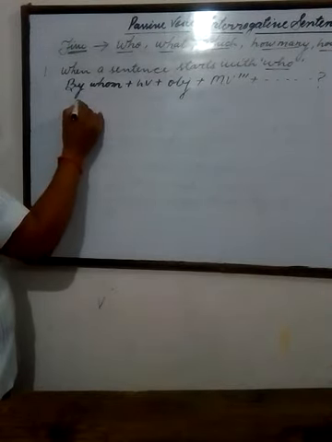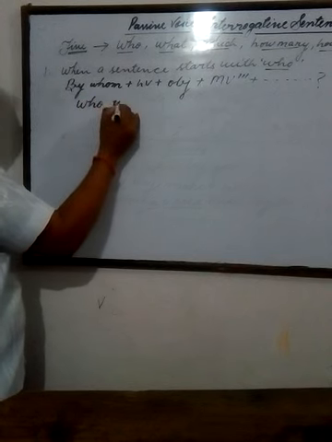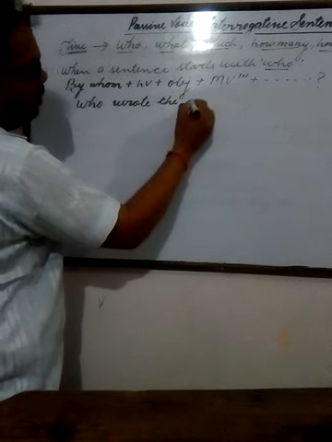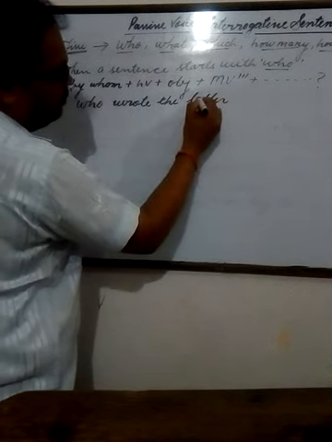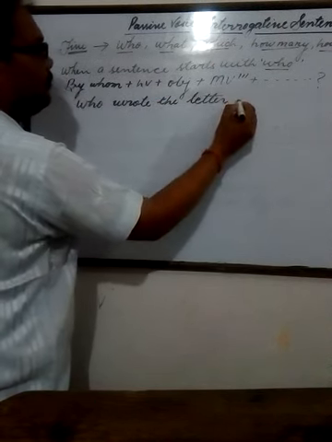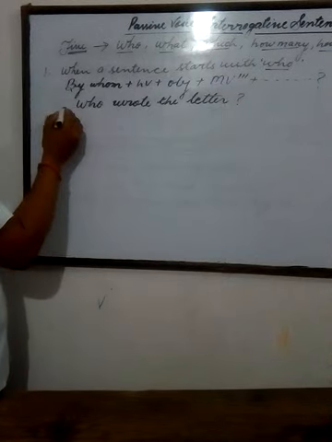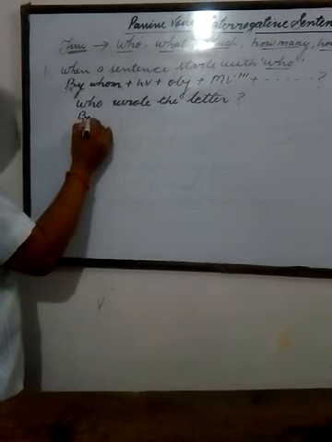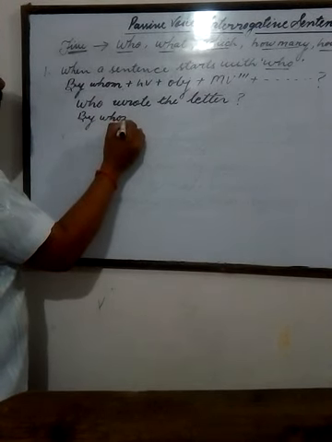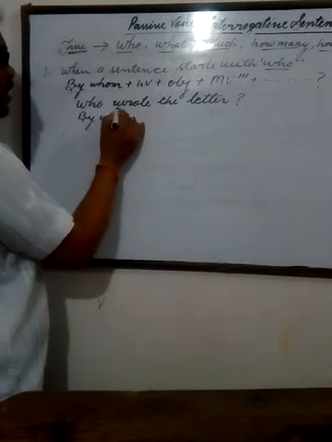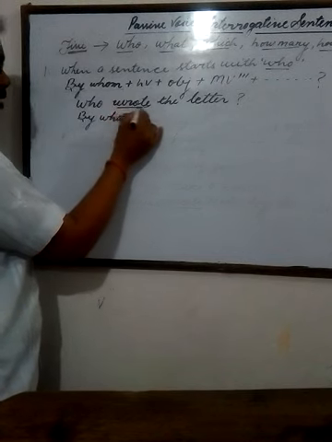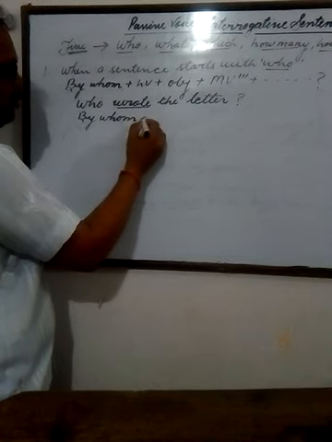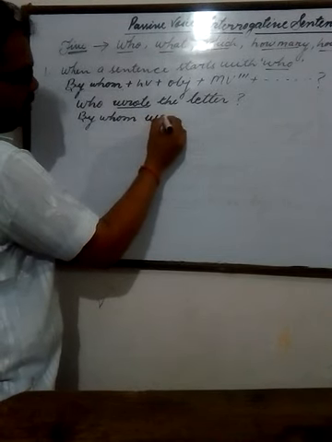For example, who wrote the letter? What will be the answer? First of all, you will write by whom. This sentence you see that second form of the finite verb has been used, so it belongs to simple past tense. You will write was.